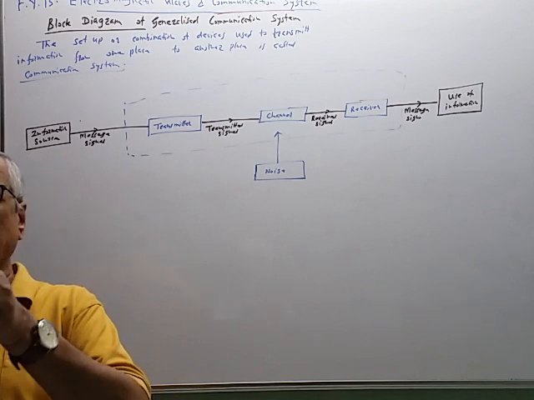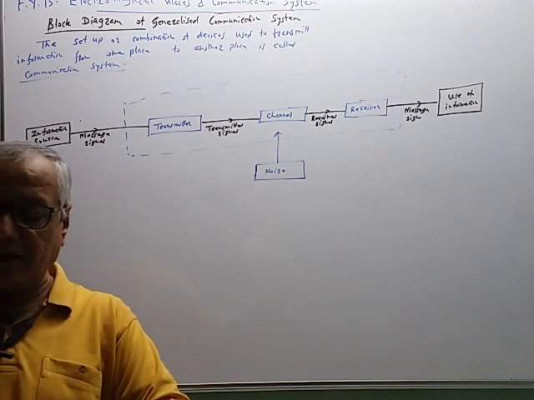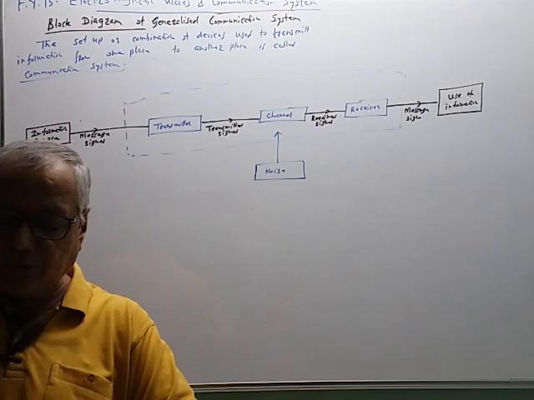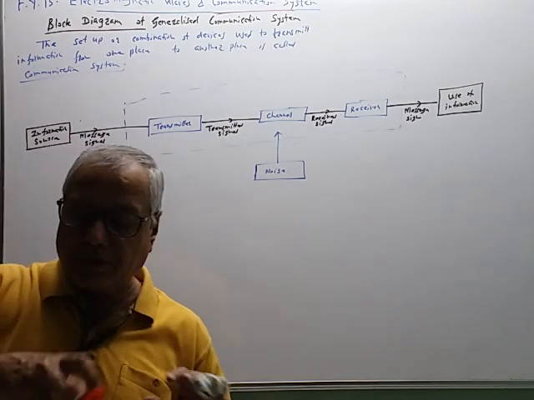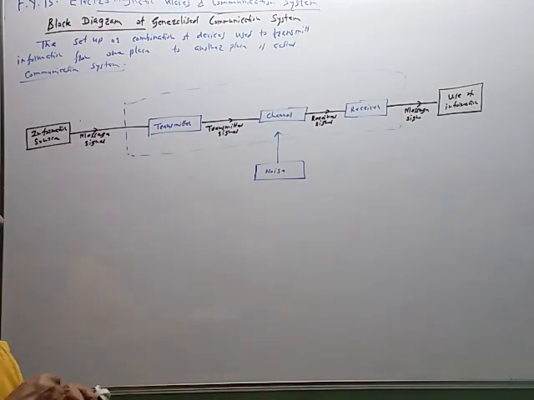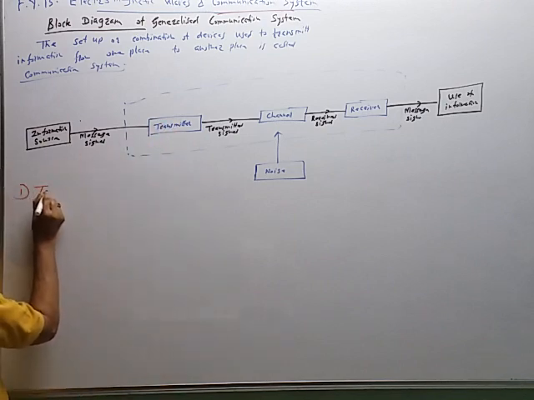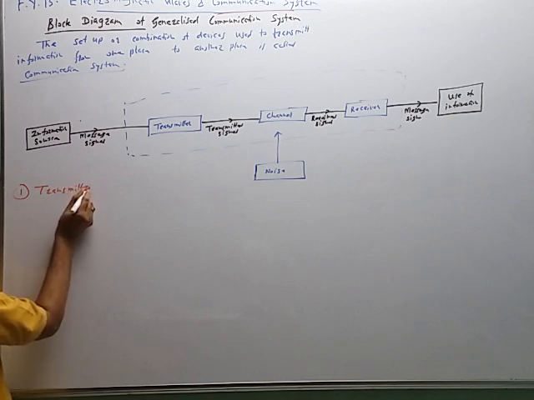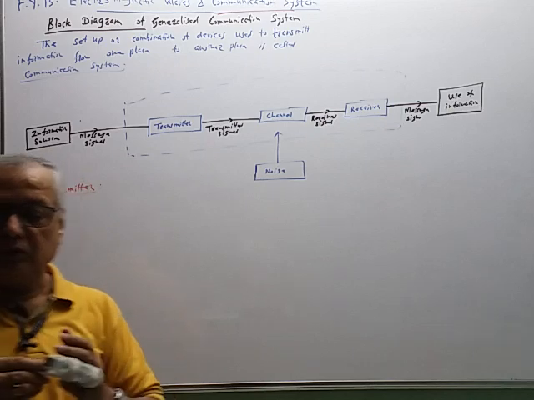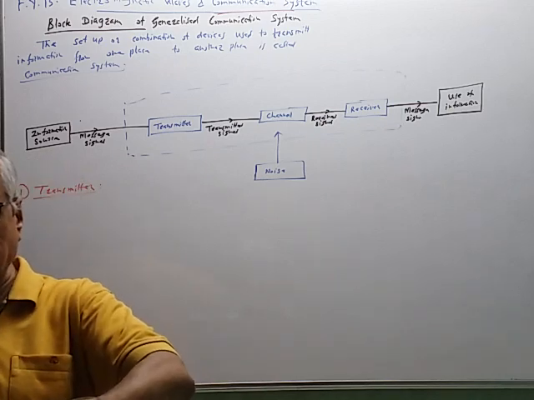Generally the question is: draw the generalized block diagram of a communication system and explain its working. So the first main block is the transmitter. What is the main function of the transmitter?